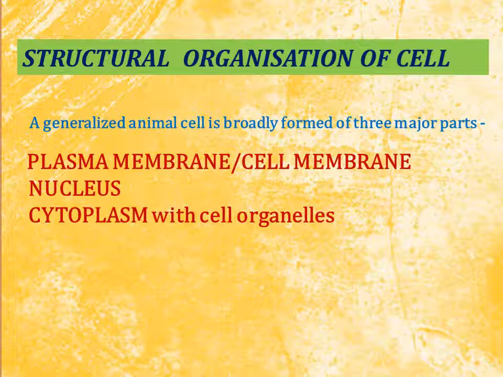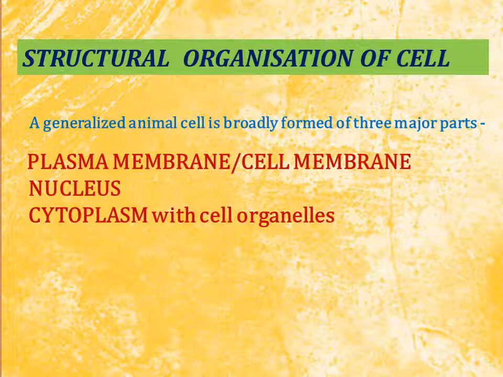We know that the cell itself is the smallest unit of every living being. The cell is the smallest unit and the basic fundamental or structural unit. So why do we say that it is the structural or fundamental unit? Because the functions which are performed by any living being are performed by the cell.